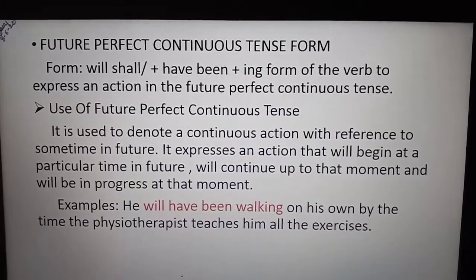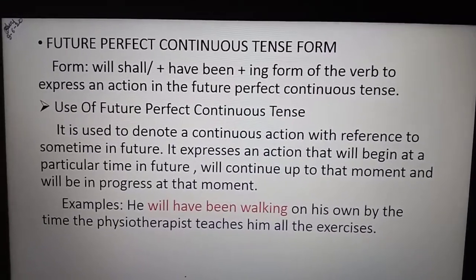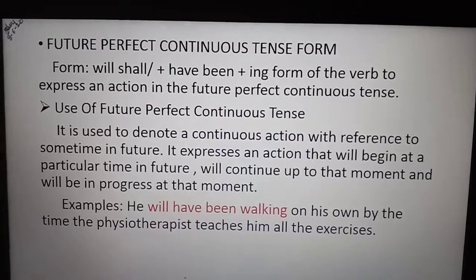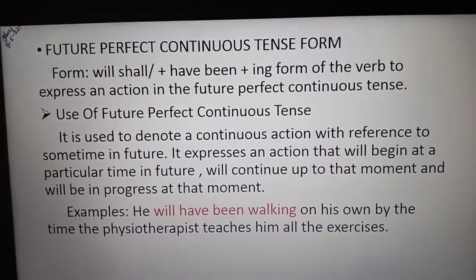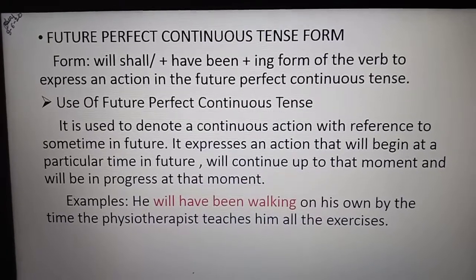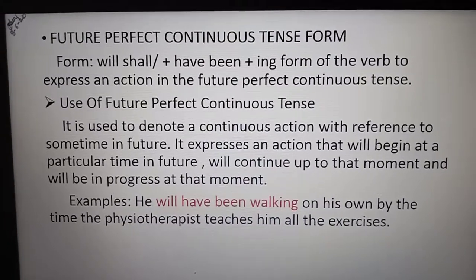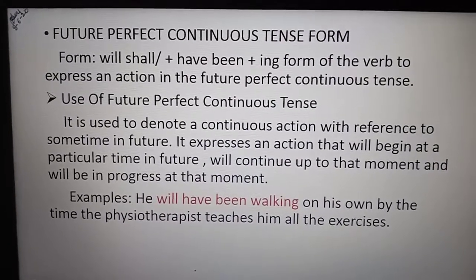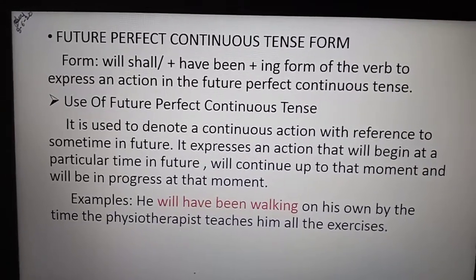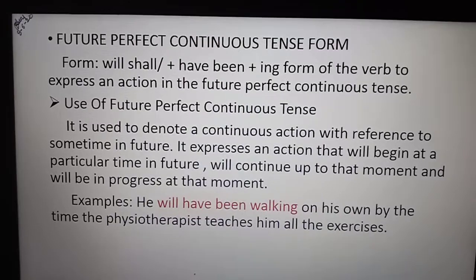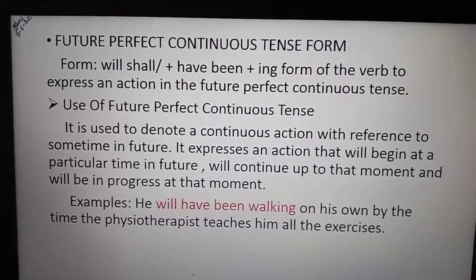Please write the answers with a pencil if you are not sure. After 12 o'clock I will be giving you the answers, and at that time if you are right then very good, or if you have written wrong then you can correct your answers. Okay, so I hope all students should be sending. I hope you have understood all three tenses, and you should ask me.